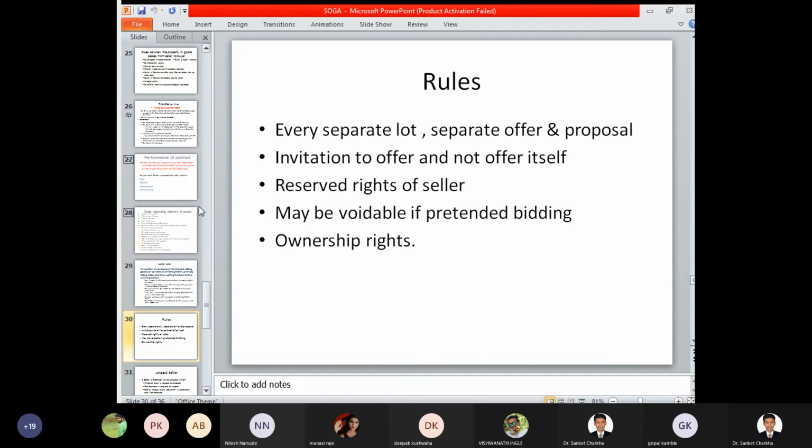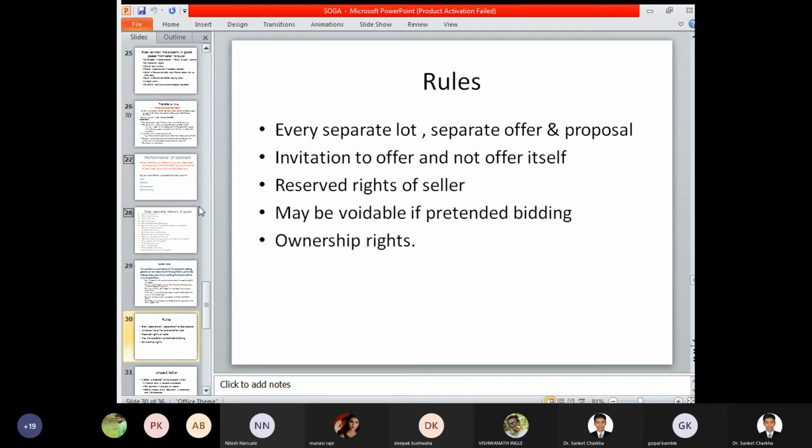May be voidable if pretended bidding is in existence. So if a particular seller or buyer feels that pretended bidding has been undertaken, then the entire contract becomes cancelled. For example, in an auction sale, if you feel that a particular person is pretending to increase the price of a product, where the original valuation of the product is rupees 50 lakhs, and unnecessarily the price quoted is rupees 60 lakhs, 70 lakhs, and so on.